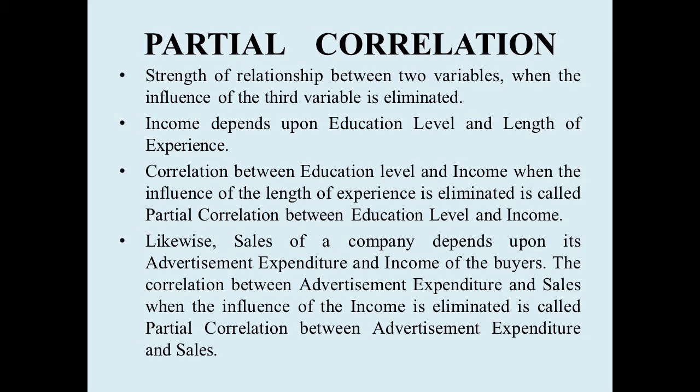So once we remove the influence of the third variable on the first variable, and also on the second variable, then we find the correlation between the first and second variable. What we get is called partial correlation between the education level and income.